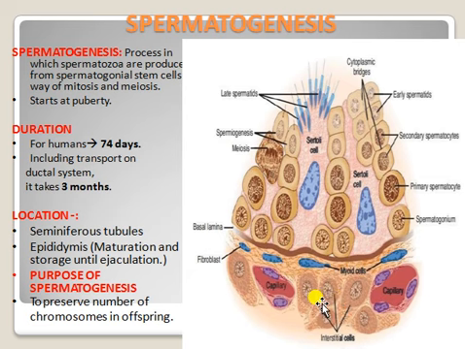See how the stem cells are arranged in the seminiferous tubules.